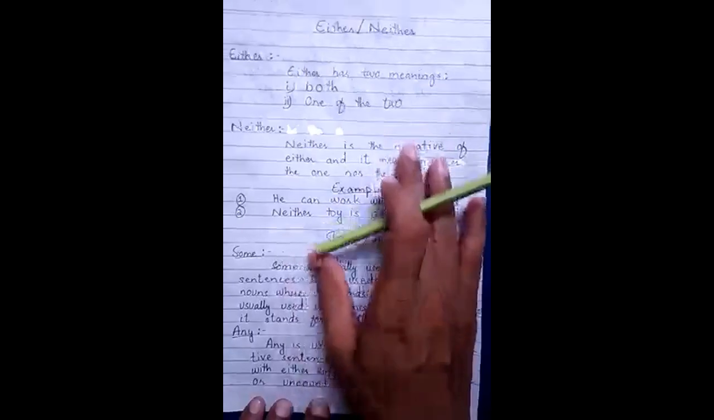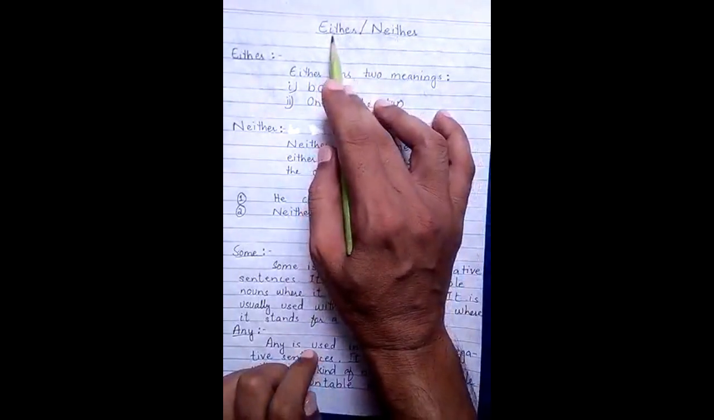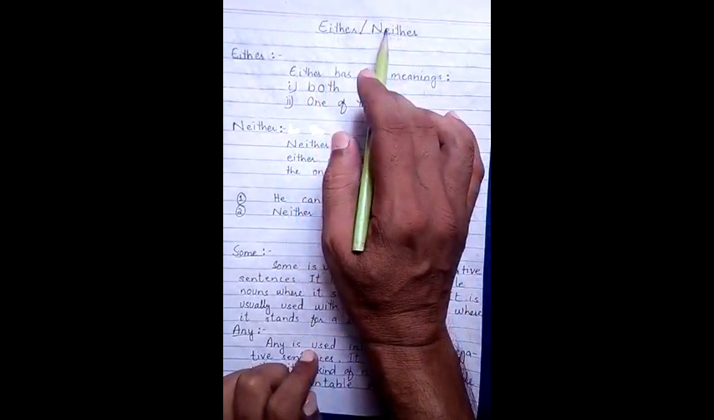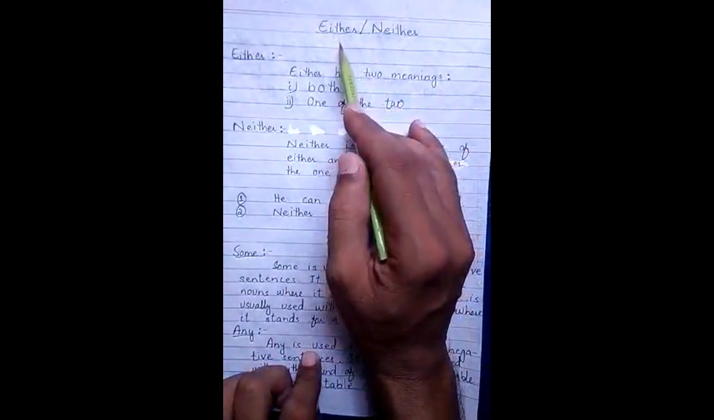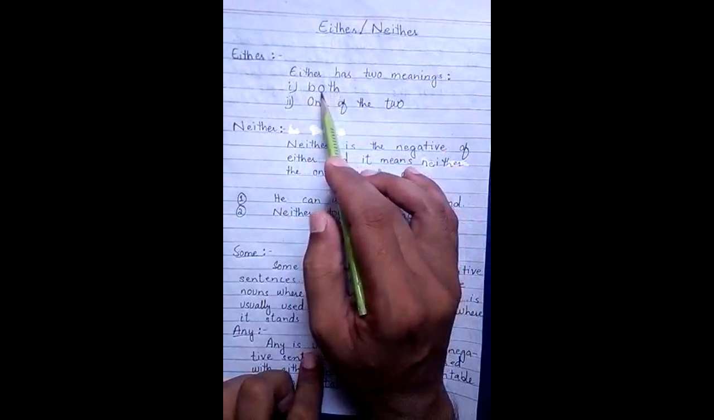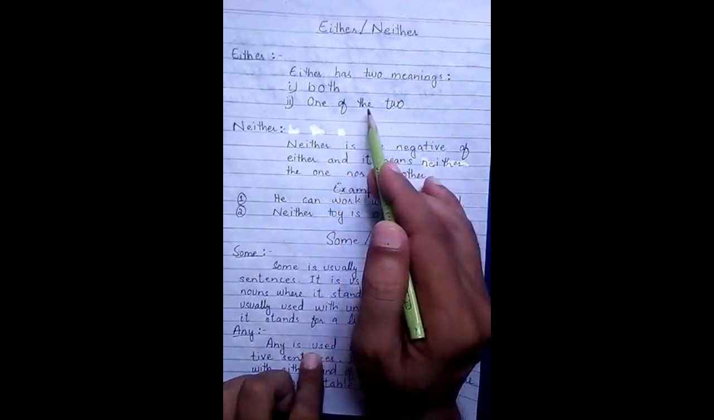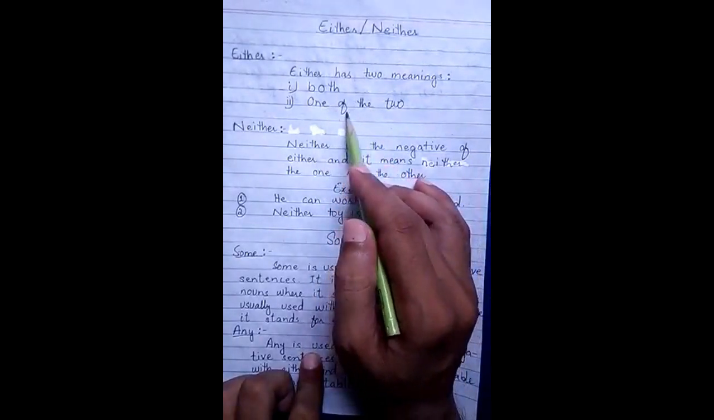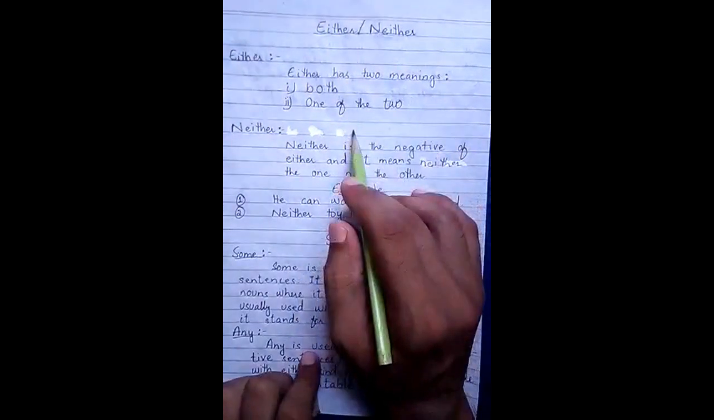Okay students, now I'm moving towards its sixth use. So students, this is our seventh pair of adjectives, either and neither. Basically either is used for positive point of view and neither is used for negative point of view. Either has two uses. When we have two things, there we use either, and if we have two things and we talk about one of them, there also we use either. So we use either for both and for one of the two.